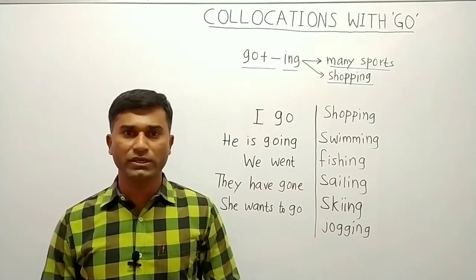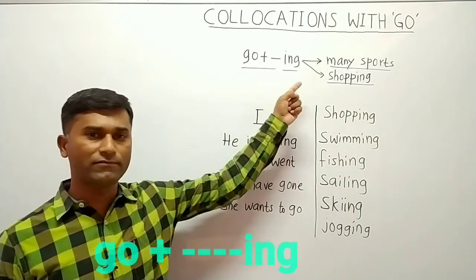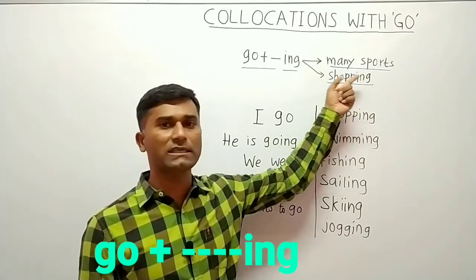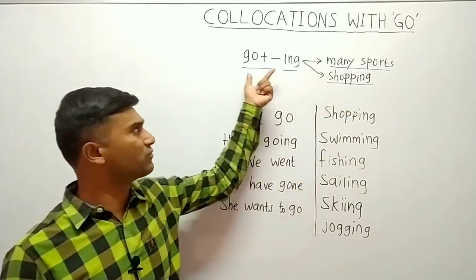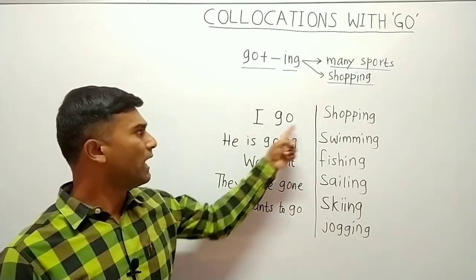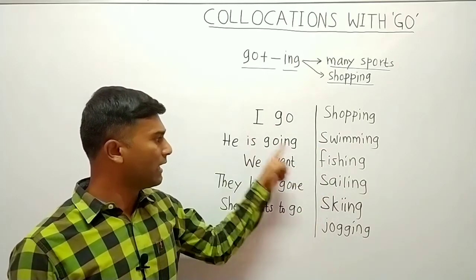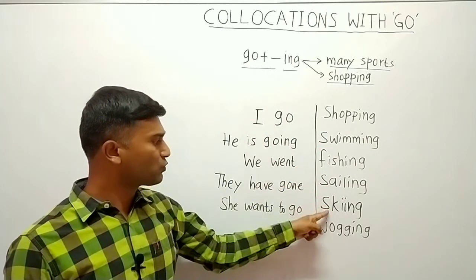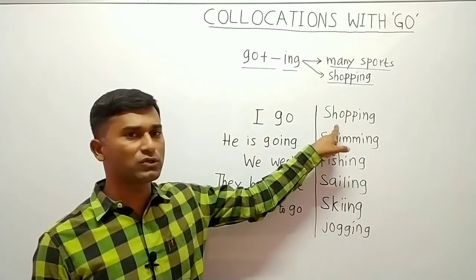The next expression with go is go plus the ing form of the verb, and that we use for many sports and one activity, that is shopping. So for this we use this construction. Here are some examples. You can say, I go shopping, or I go swimming, or I go fishing, I go sailing, I go skiing, or I go jogging. These are some of the sports, and this is an activity.